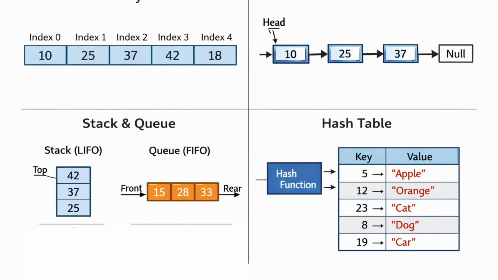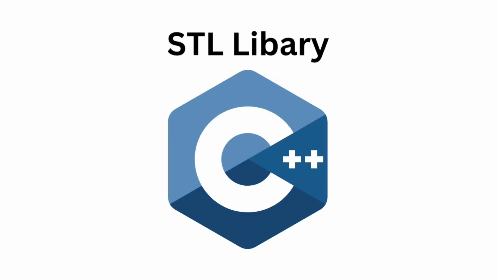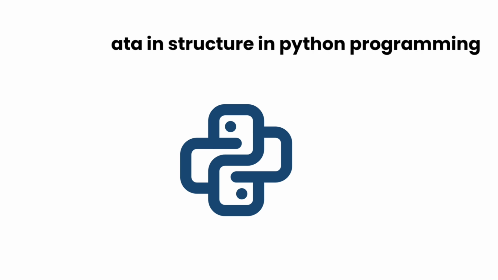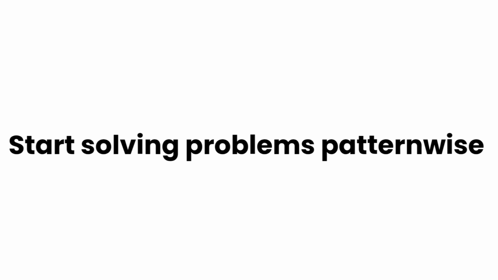Next, build a strong understanding of data structures. Learn how arrays, linked lists, stacks, queues, hash tables, trees, and graphs work. Understand their time and space complexities. Also, get familiar with the standard template library in C++ or built-in structures in Python, like lists, sets, dictionaries, and heaps. Knowing these well saves you a lot of time when solving problems. Remember, a problem is often just the right combination of data structure and logic.